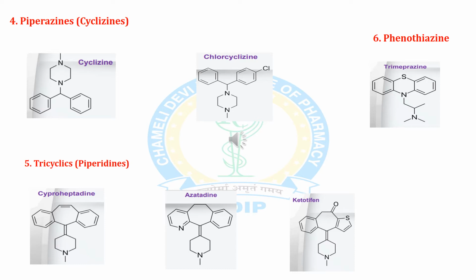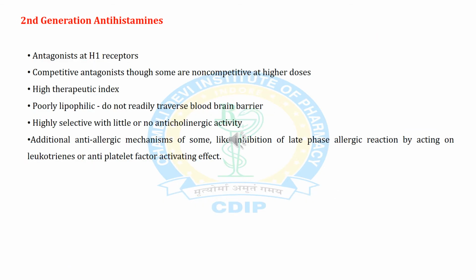Next class is tricyclics or piperidines. In this, 3 drugs take place: cyproheptadine, azatadine, and ketotifen. These drugs are almost the same in structure, but there is a little change of bond and side chain. So first generation antihistamines are already completed. Now we are coming to the second generation of antihistamines.